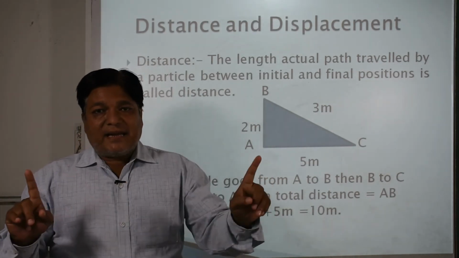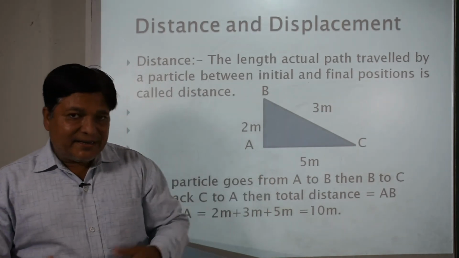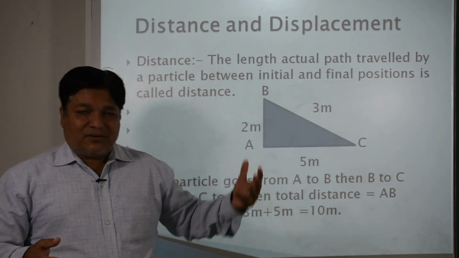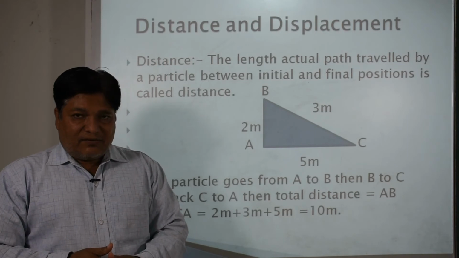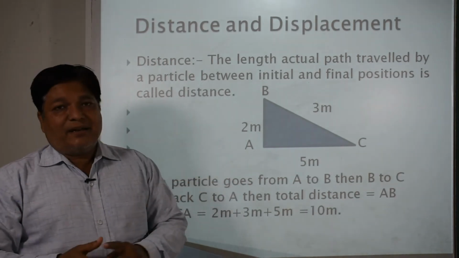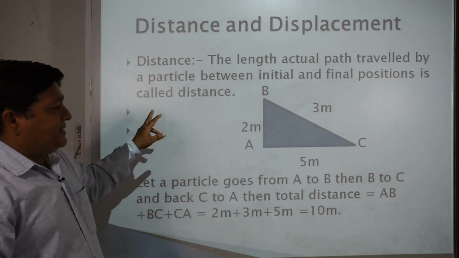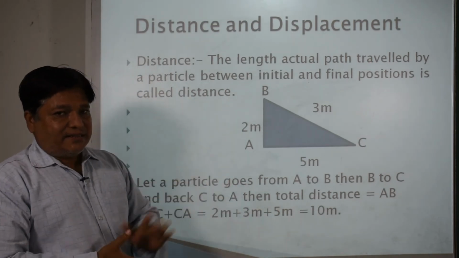So if we define distance here first: the length of path covered or travelled by a body or object from the initial position to the final position is called its distance. We can define distance like this.